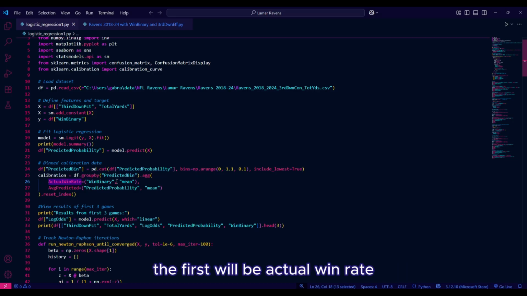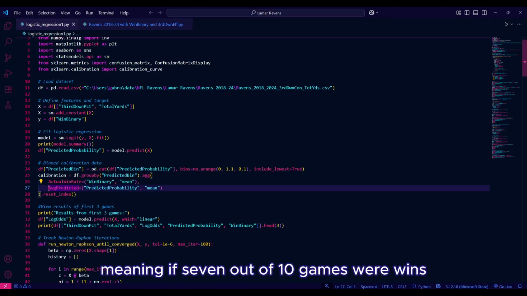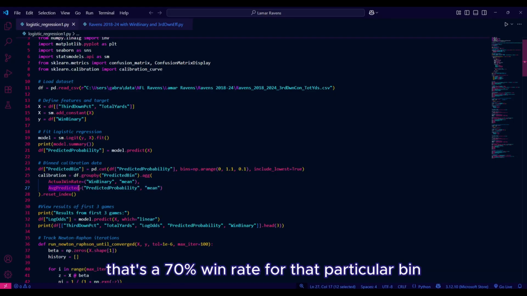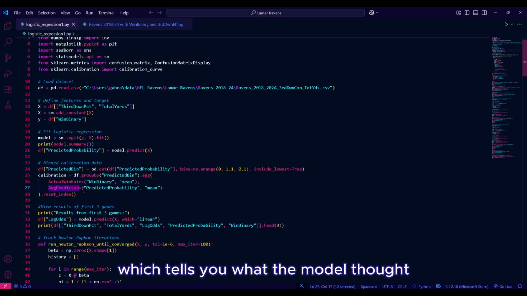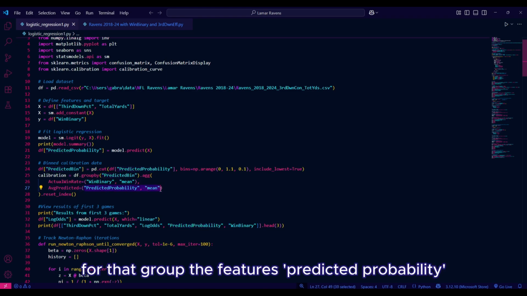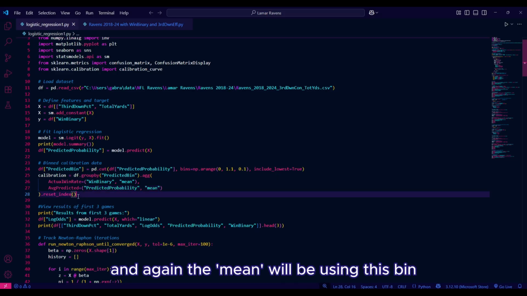The first will be actual win rate, which will contain the win binary and the mean proportion of those wins. Meaning if 7 out of 10 games were wins, that's a 70% win rate for that particular bin. Then there's average predicted, which tells you what the model thought the average win probability was for that group. The feature predicted probability and, again, the mean will be used in this bin.